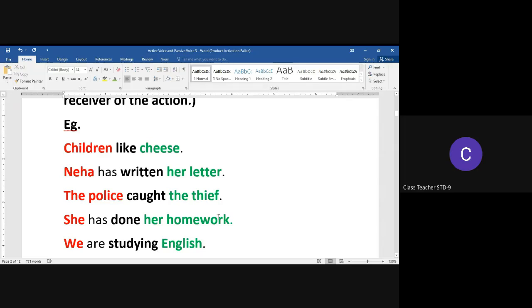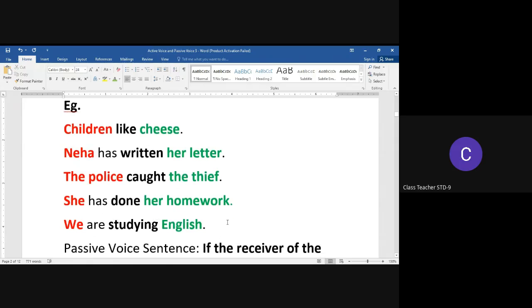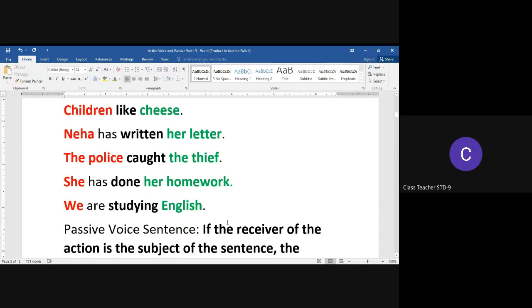She has done her homework. We are studying English. In all these sentences, we will notice that the words marked with red are the subject and they are the doer of the action. Now, at any point, you may rewind the video, play it as many times as you want. Now, we will move on to passive voice sentences.